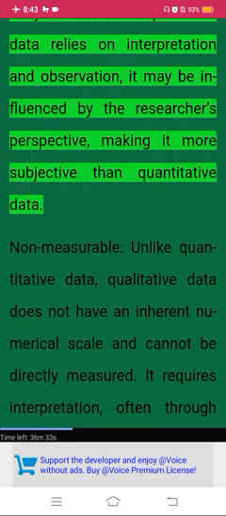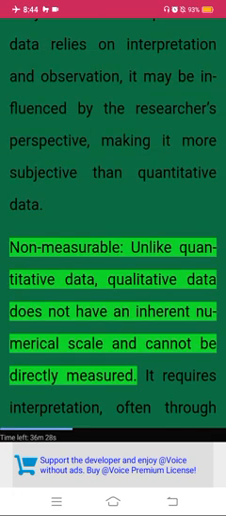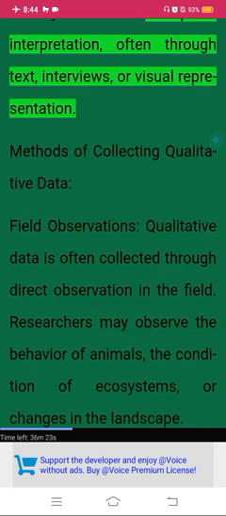Subjective. Since qualitative data relies on interpretation and observation, it may be influenced by the researcher's perspective, making it more subjective than quantitative data. Non-measurable. Unlike quantitative data, qualitative data does not have an inherent numerical scale and cannot be directly measured. It requires interpretation, often through text, interviews, or visual representation.